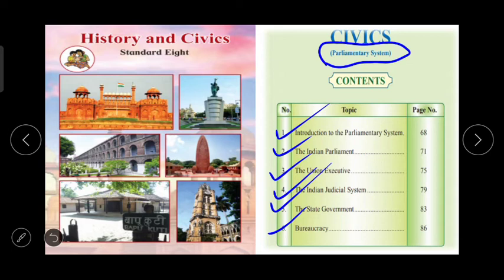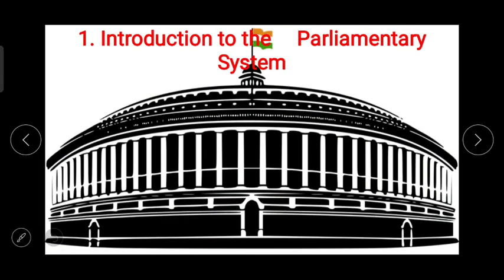In this topic we will take an introduction to the concept of the parliamentary system, and why we Indians adopted a parliamentary system of government rather than the presidential system of government. So here is the first chapter of our civics, Introduction to the Parliamentary System. Now what exactly are we going to study in this chapter?